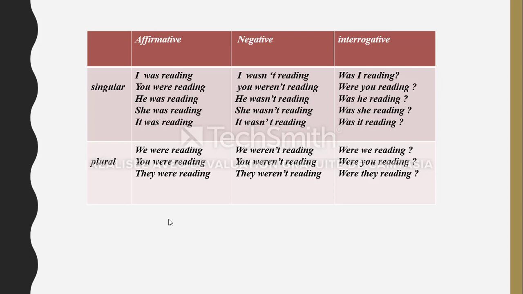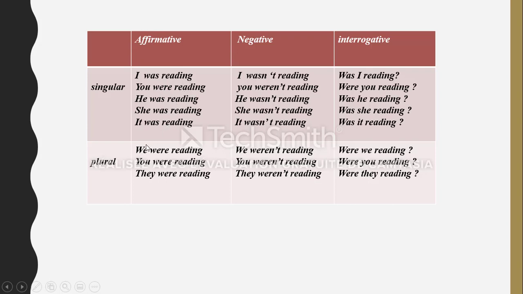I will repeat again. Affirmative form. For singular we have I was reading, you were reading, he was reading, she was reading, it was reading. So look here, all the time we have verb to be in simple past: was, were, was, plus verb read plus ing.